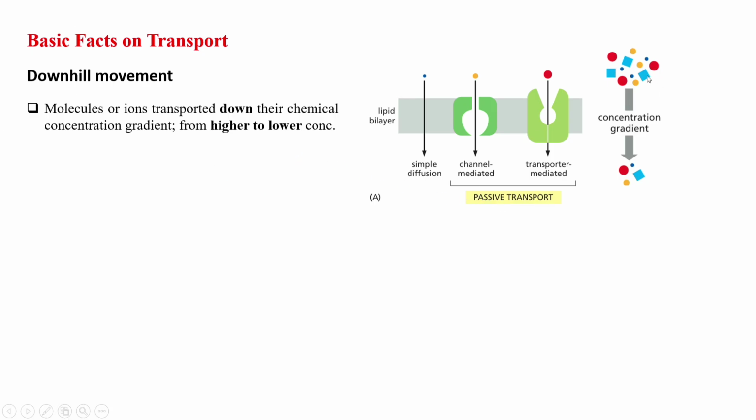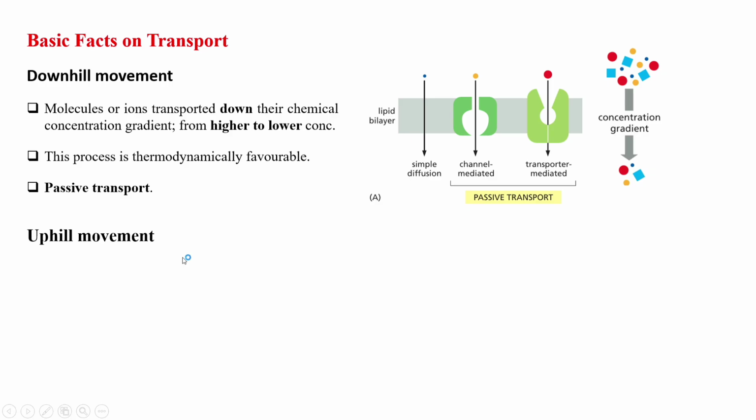As you can see, the concentration of these molecules is higher outside. Let's suppose this is the outside of the cell, and then the inside. So this is the chemical concentration gradient, and here downhill movement occurs. This process is thermodynamically favorable, and there is no requirement of external energy, so it's called passive transport.